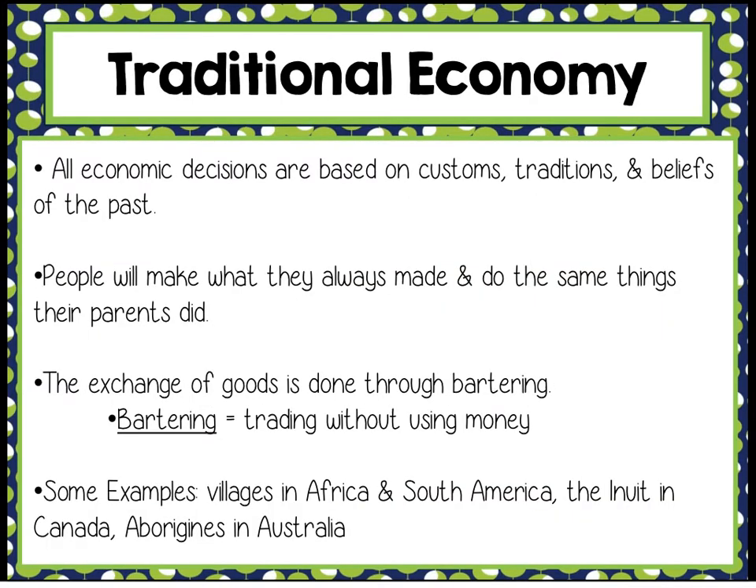First, we're going to look at a traditional economy. This means all economic decisions are based on customs, traditions, and beliefs of the past. People will make what they always made and do the same things their parents did. The exchange of goods is done through bartering. Bartering means trading without using any money. You trade different goods with each other. Some examples are villages in Africa and South America, the Inuit in Canada, or the Aborigines in Australia. These people still have a traditional economic system.